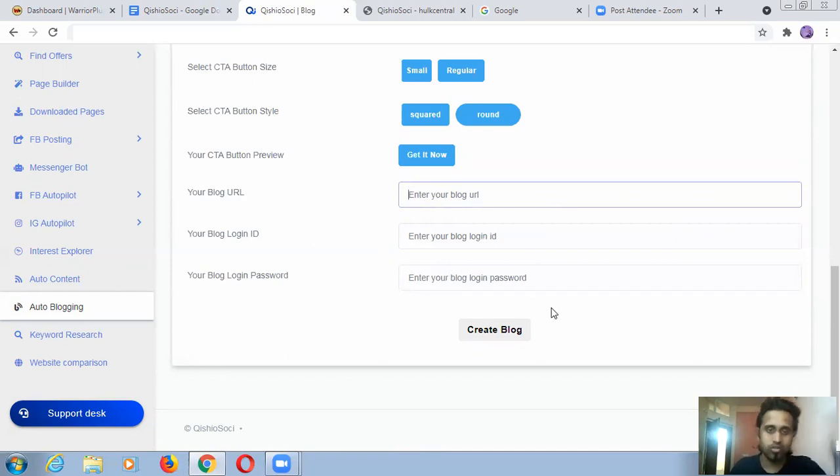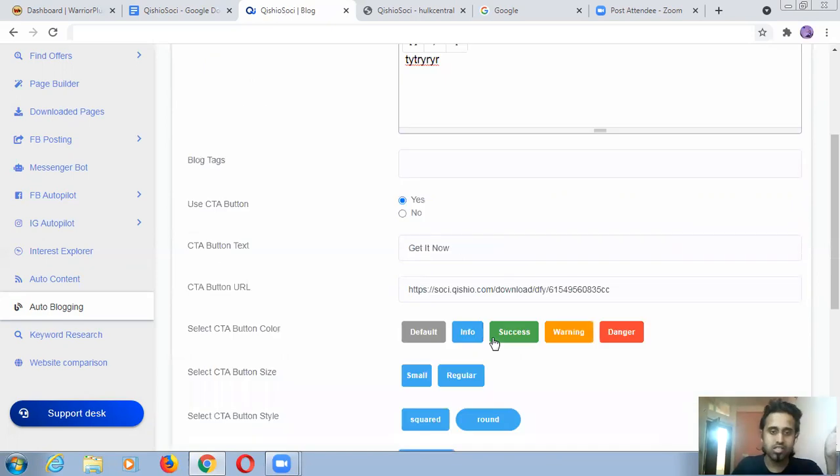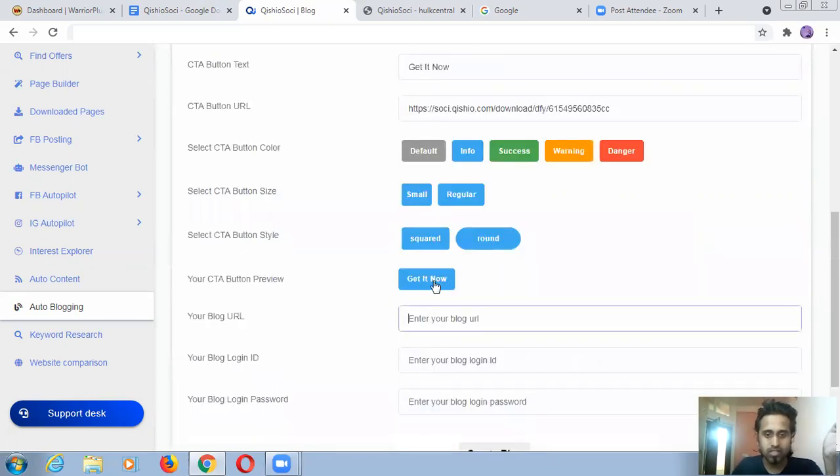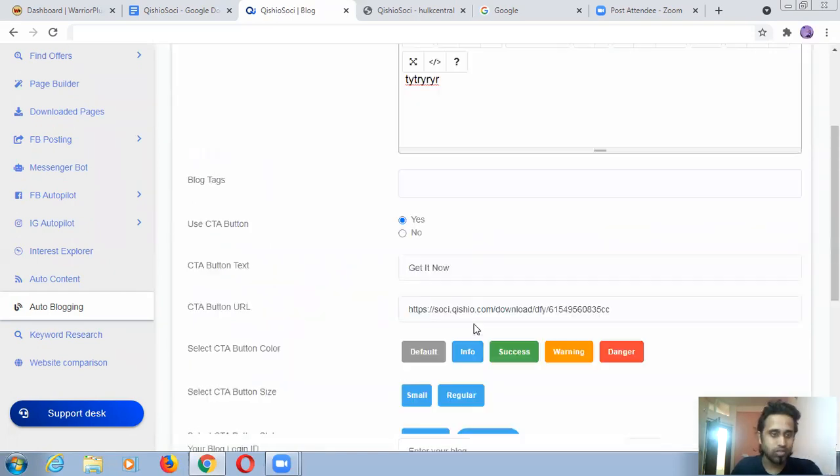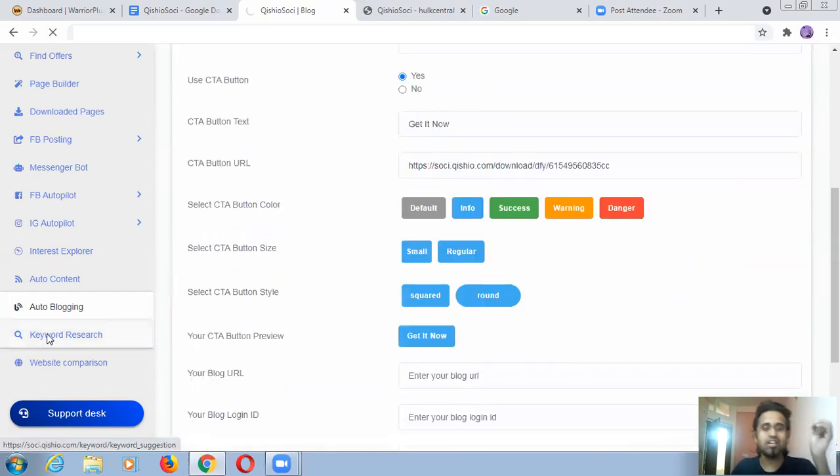So I'm not going to do that. You can directly click on this. These are some buttons, preview and all. When you click on this, you will be able to do that. So I'm not doing that. So this is keyword research. Let's see what will come inside this.